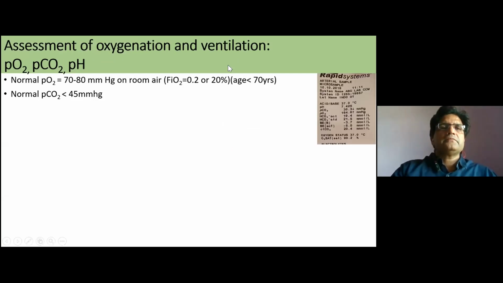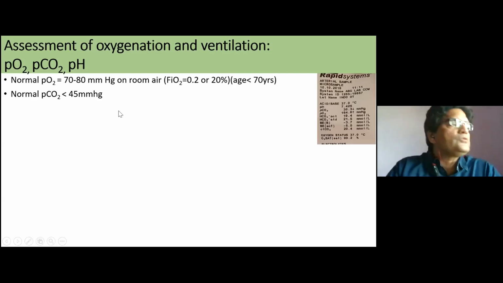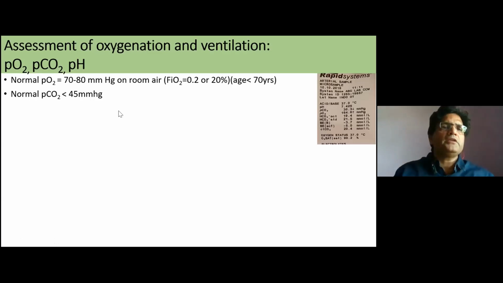So here in this case, how to assess. Now the main part: how to interpret and what to do when the patient has come into our ICU or SG. Normal PO2 on room air in a normal individual like me and you, if you do the ABG, our blood gas analysis, we will find PO2 may be between 70 to 80, in some patients more than 80. So we can very well say there's the PF ratio, PO2 versus FiO2.